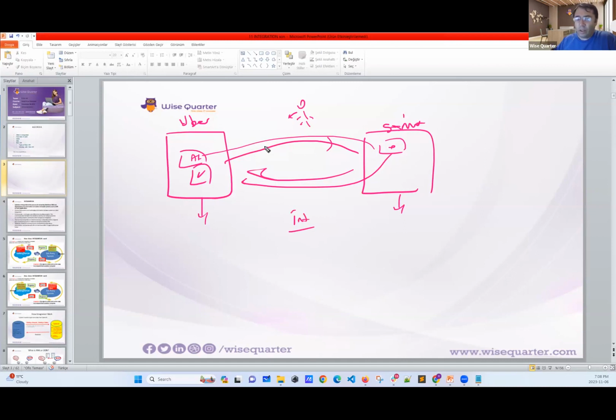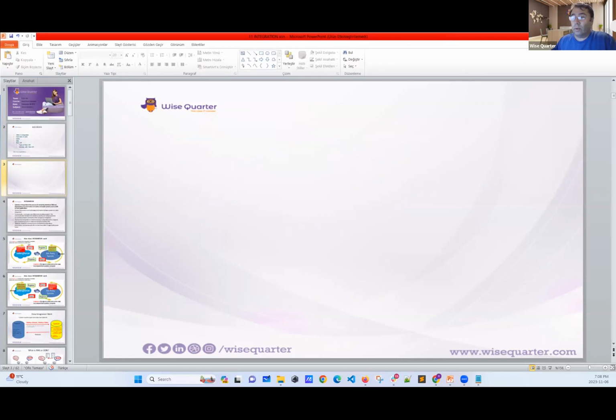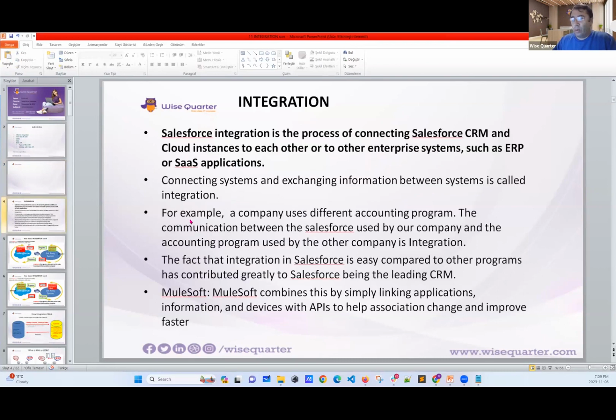Two different applications talk with each other, and this is called integration. That's the purpose. Now you will learn, I will try to teach all these things.